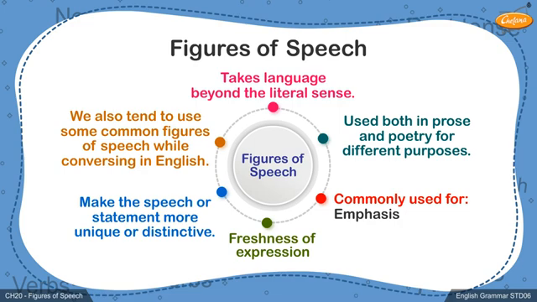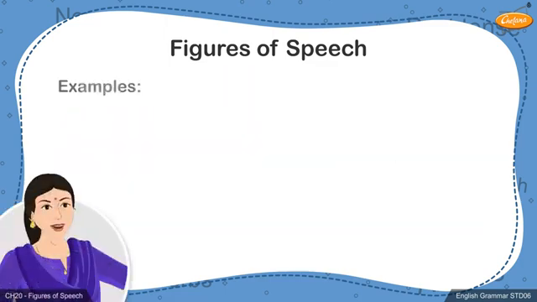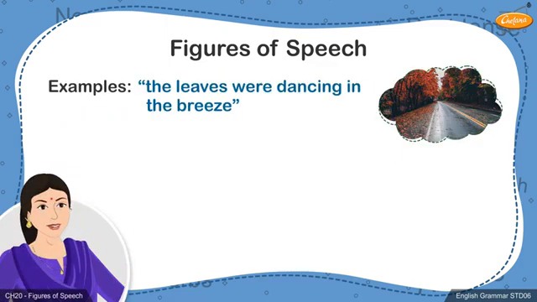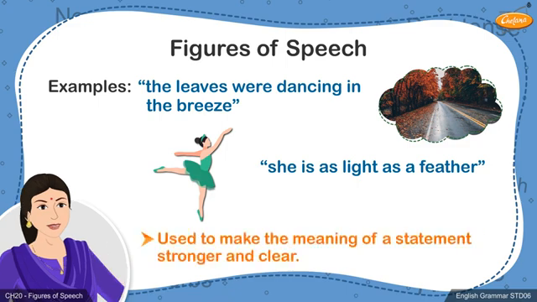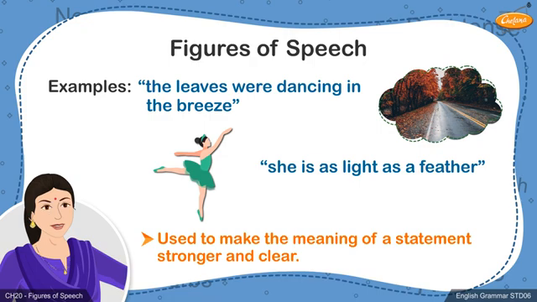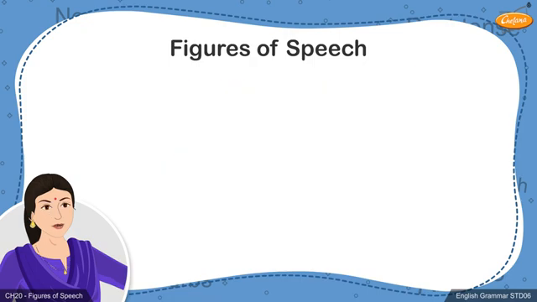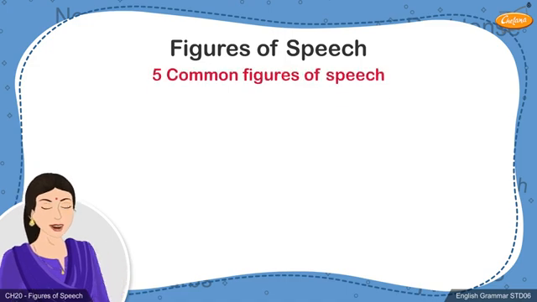Students, figures of speech are not just used by writers or poets. Often, these phrases are used by us when we converse with others. When someone says, "The leaves were dancing in the breeze," or "She is as light as a feather," they are in fact using figures of speech. Figures of speech can thus make the meaning of something strong and clear. There are numerous figures of speech used in prose and poetry, but we shall look at 5 of the most common ones.